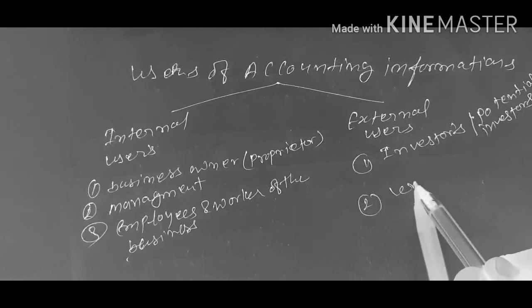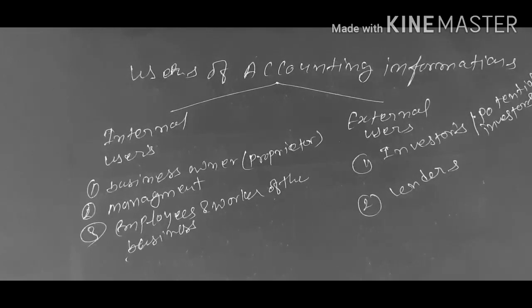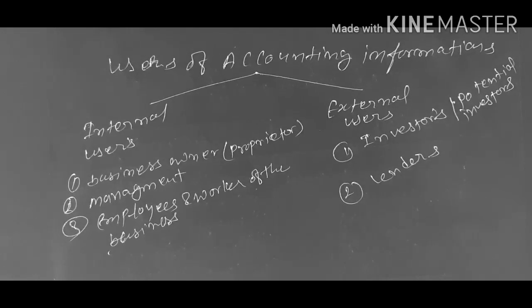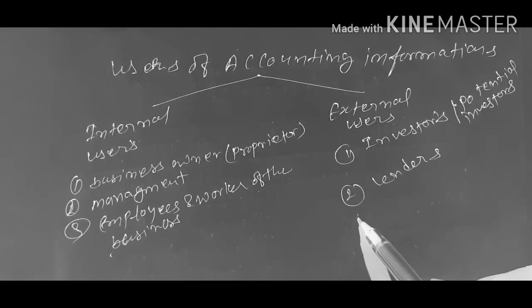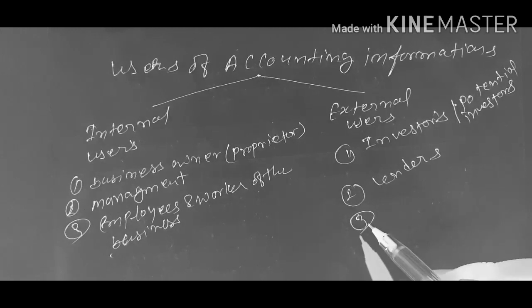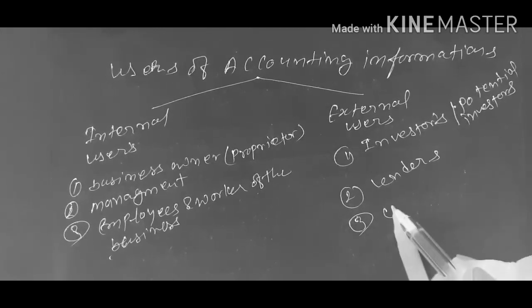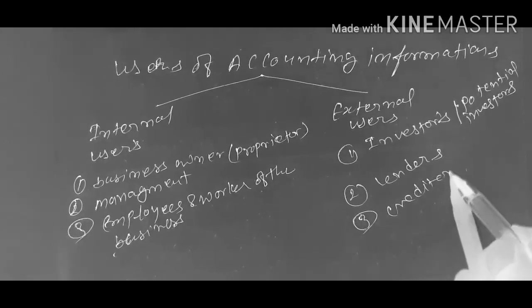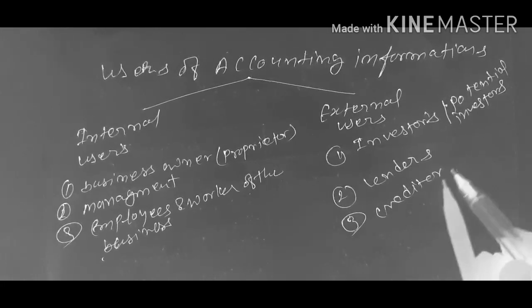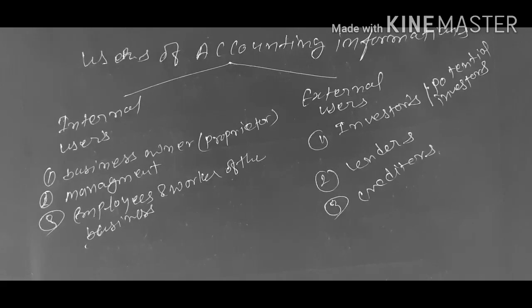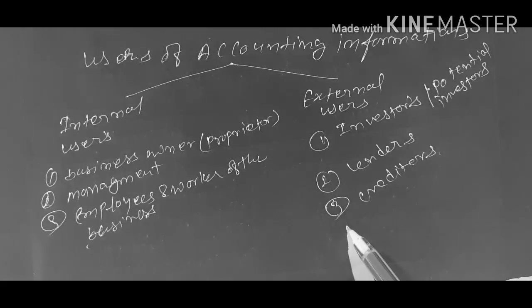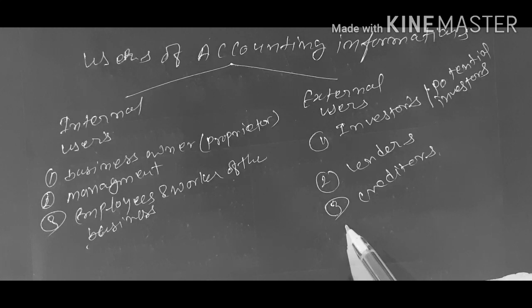Second, lenders, means loan providers who provide loans to the business. Third, creditors are the persons who provided goods to the business on credit basis, means the business has to pay the amount to the creditor for purchasing the goods.